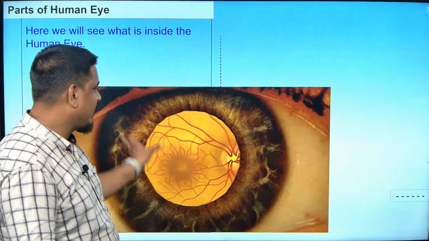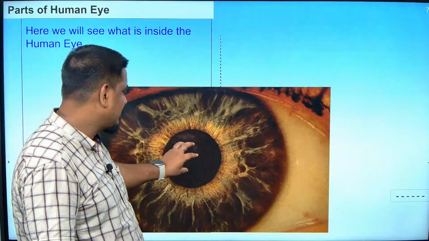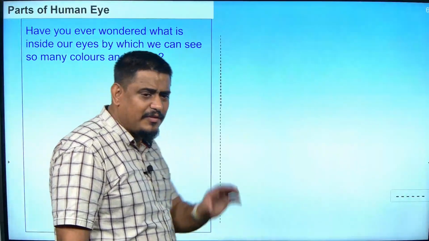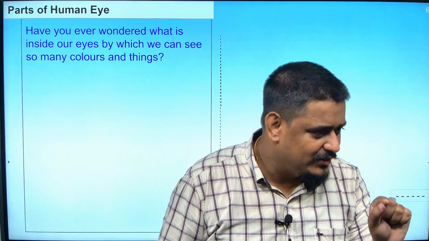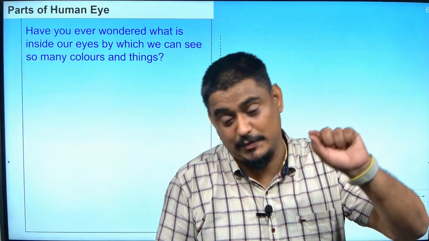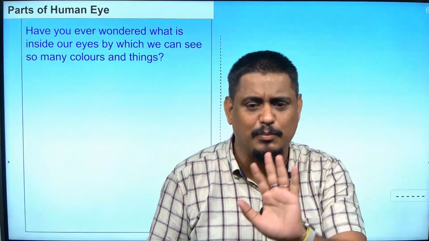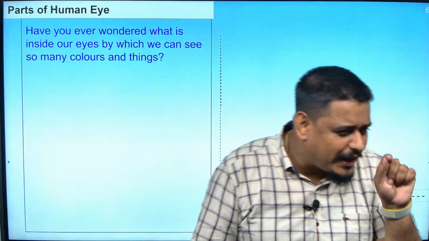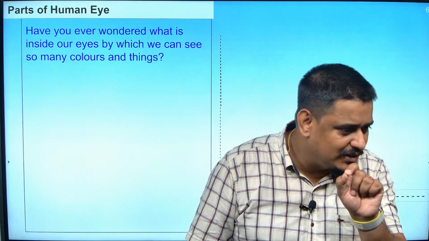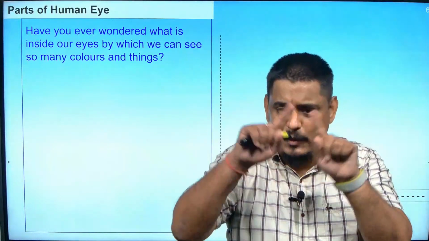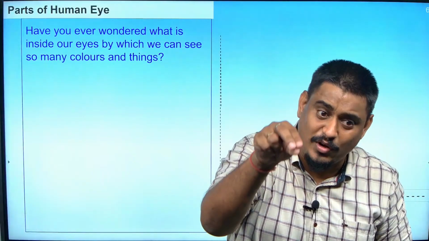Eye lens. I am not talking about the whole thing. I am talking about only this part which opened. Initially, you saw a small black thing, it became big. You would have seen in everybody's eye, if you see deeply, we have mostly black in India, or sometimes brown, or sometimes special people blue also, grey also. But generally, the general thing is black eyes in India. So, that black eye or brown eye is there, and inside that one more black dot is there, right? Have you felt it? We do not have only one black circle. In the black circle, we have another black circle inside it, more darker than that.